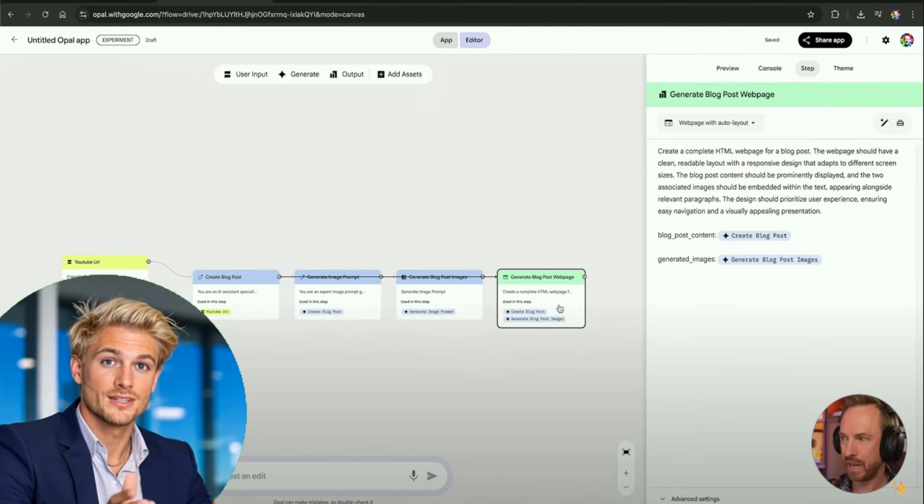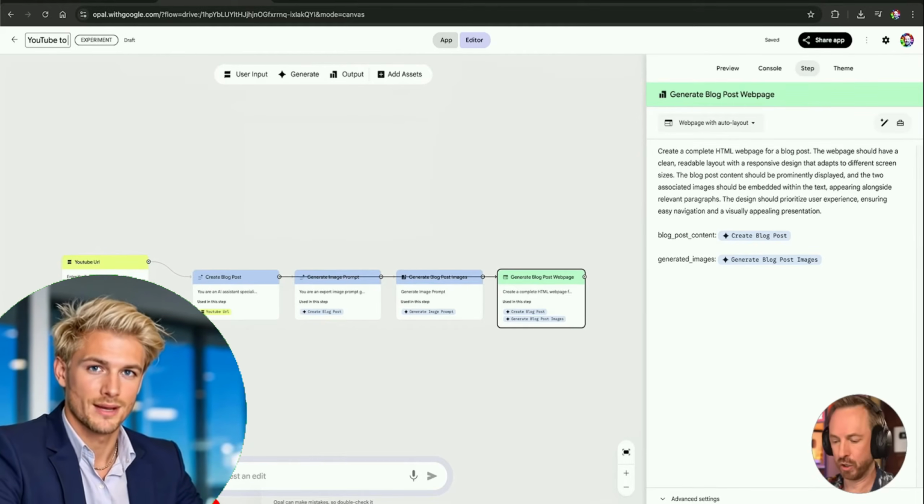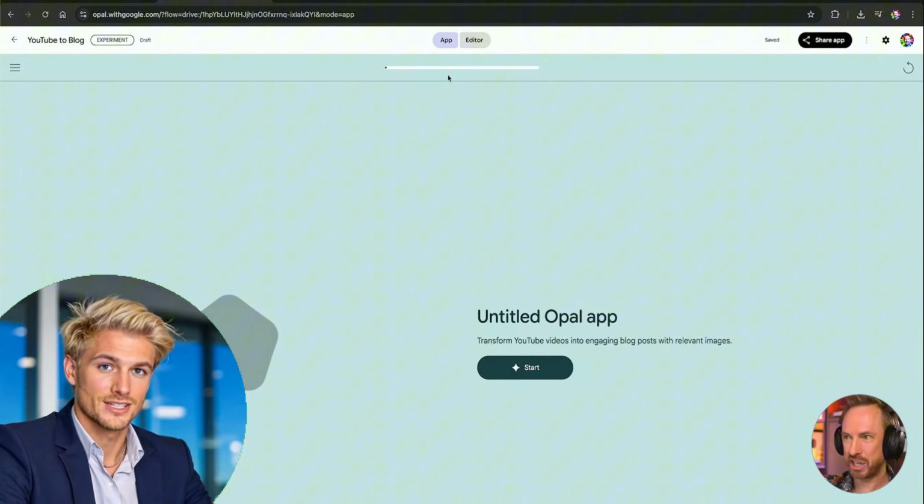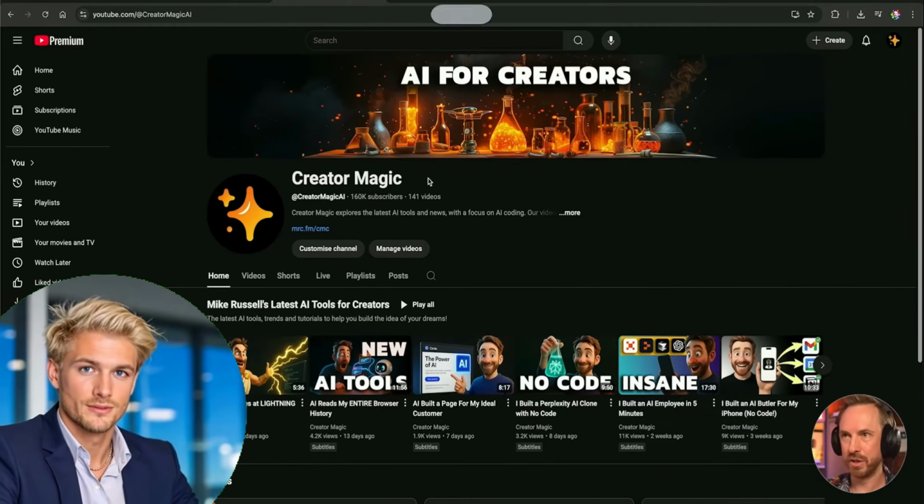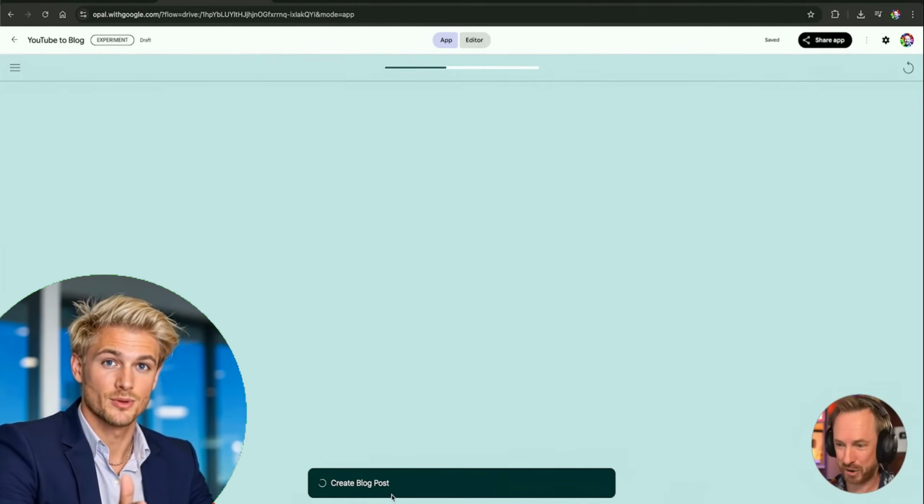This is their most advanced model. And then it creates this blog post with the generated images. If it works as well as the last app, I'll be impressed. I'm going to title the app YouTube to Blog, and then we'll go to the app preview. This way we can actually test it as an end user would. So start again. I'm going to need a YouTube URL. All right. I'm just going to use an old video of mine, paste it in here and press enter.